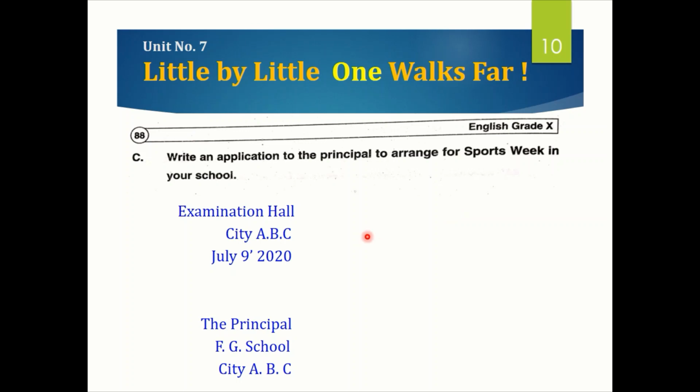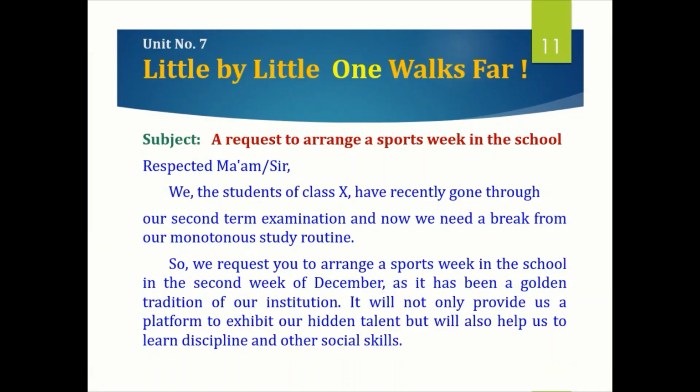All right, this is the format of your application. You will write this format first, and after that you will write the subject: a request to arrange sports week in your school. Okay, respected ma'am or sir, we the students of class 10th have recently gone through our second term examination, and now we need a break from our monotonous study routine. So what does this word mean? Monotonous.